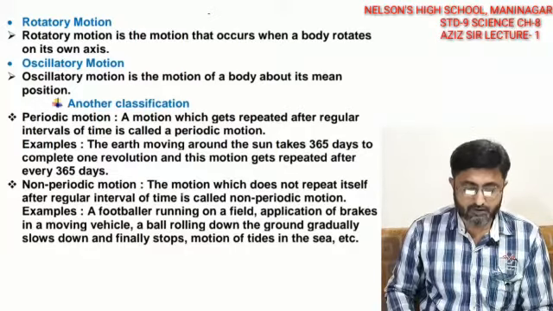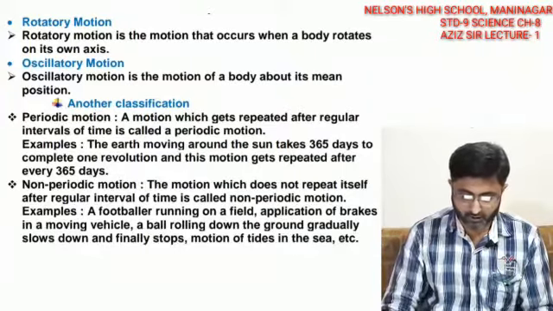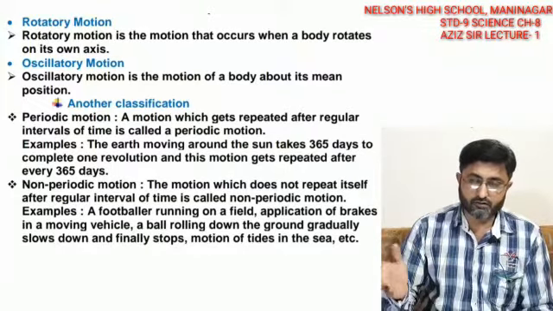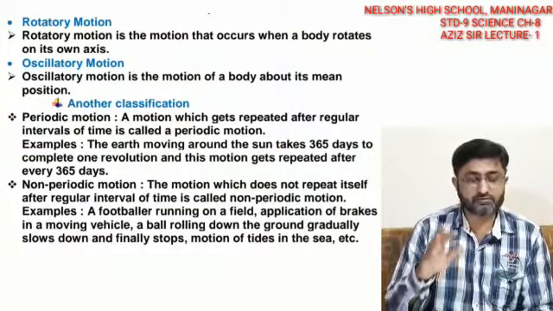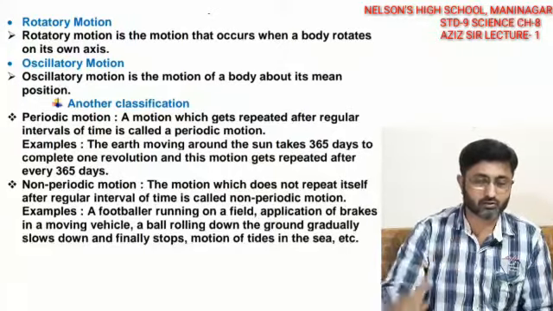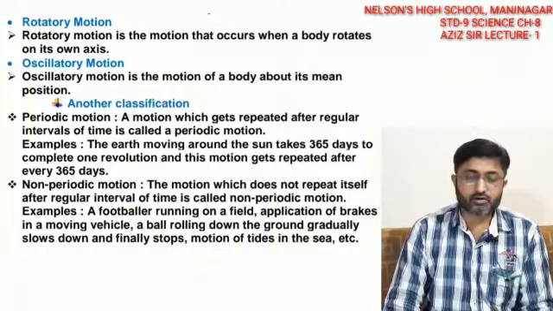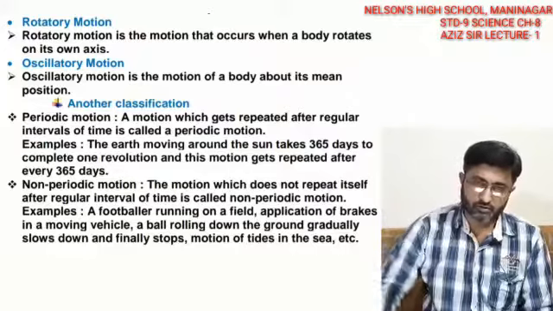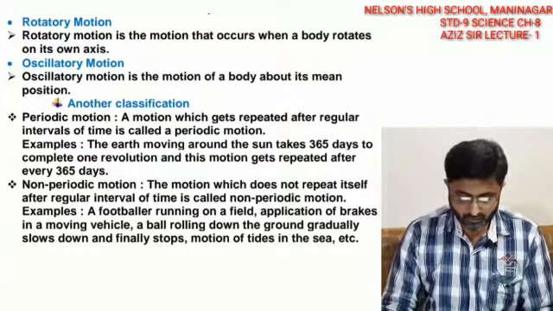Now another way of classifying types of motion is periodic or non-periodic. What do you understand by periodic motion? It repeats after every regular interval of time. It is not with reference to path, but with reference to time, that it comes to the same point and repeats its motion. Like you going to school every day at the same time, that is generally periodic motion. The rotation of the earth around the sun is a periodic motion, and the moon rotating around the earth is also periodic motion.